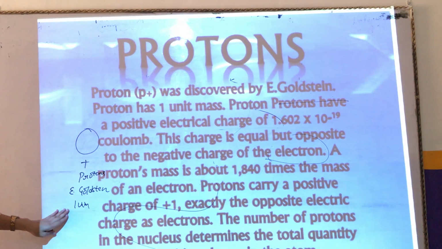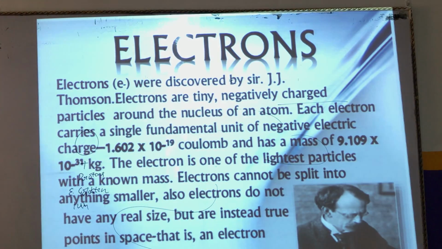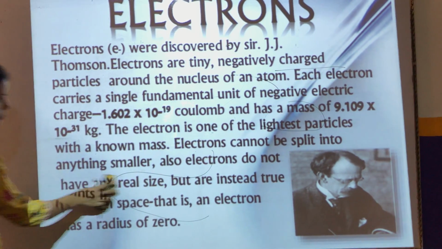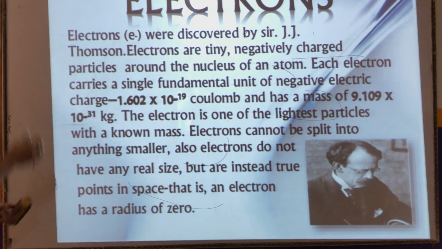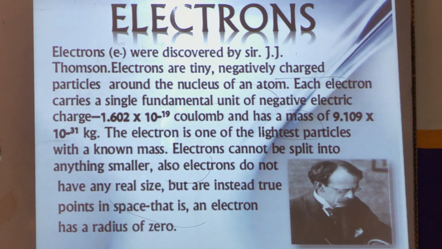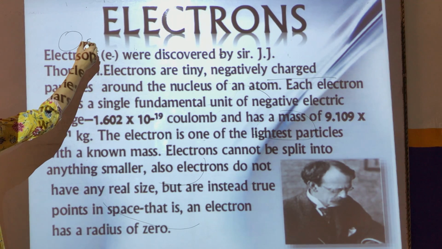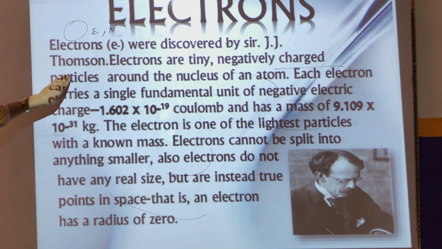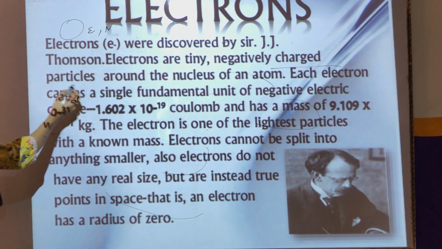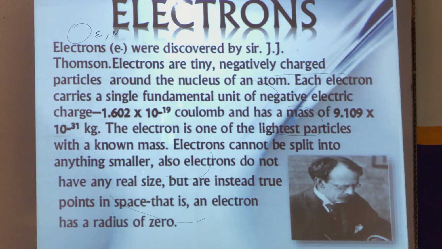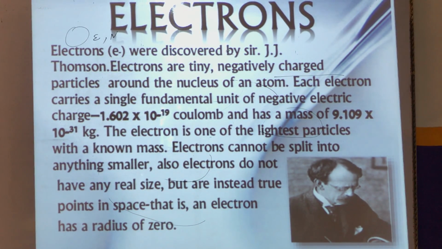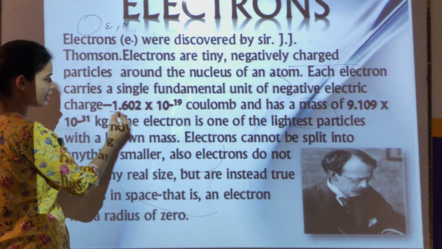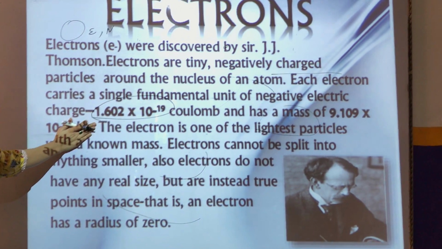Next is electrons. The electron was discovered by Sir J.J. Thomson. We all know that electrons are tiny negatively charged particles around the nucleus. Each electron carries a single fundamental unit of negative electric charge, that is 1.602 into 10 to the power minus 19 coulomb. This is the charge on one electron.